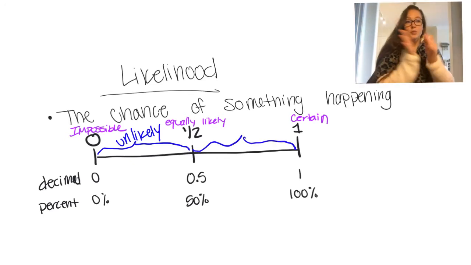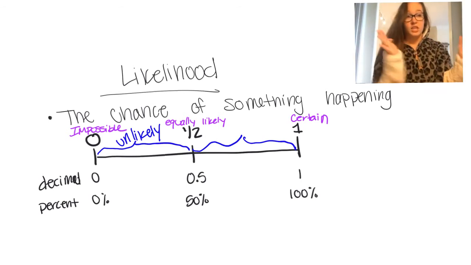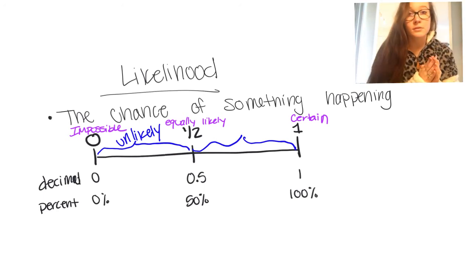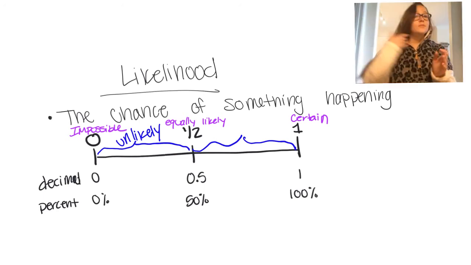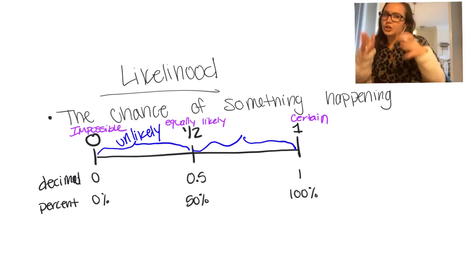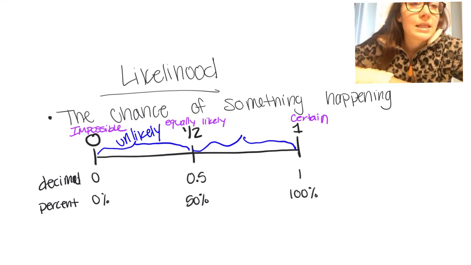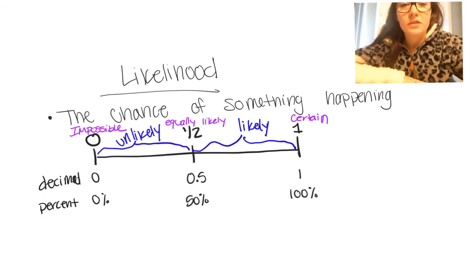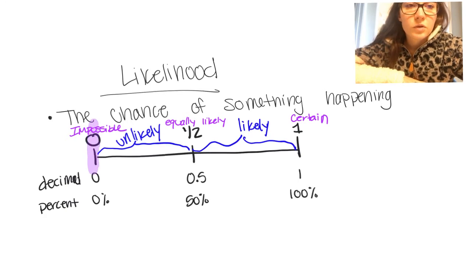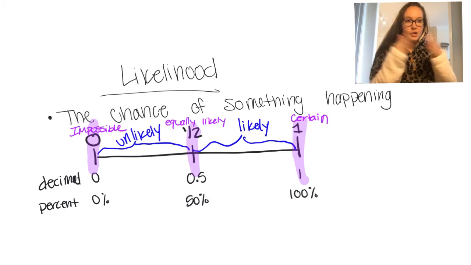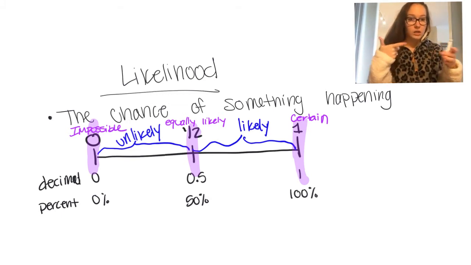Then if we have from 0.5 to 99% or 0.99 or 9/10, okay? It's more than unlikely, right? But it's not for sure certain, so that's what is likely. Okay? So if it's in one of these purple, and I'll highlight them, so if it's on our benchmarks, it has to be exactly that number, but anywhere else in between is either unlikely or likely.